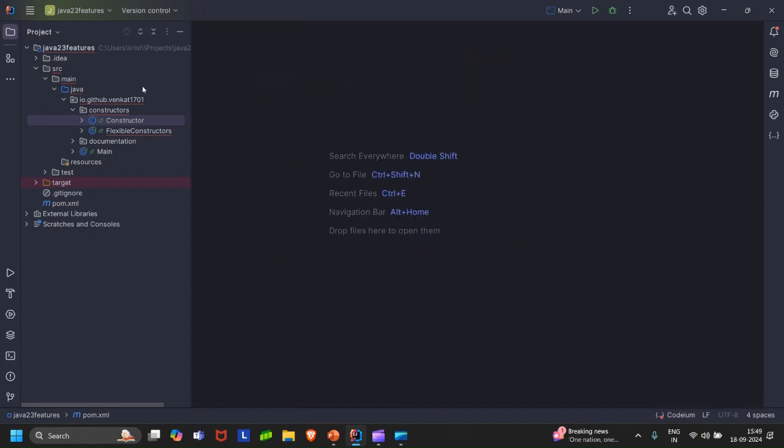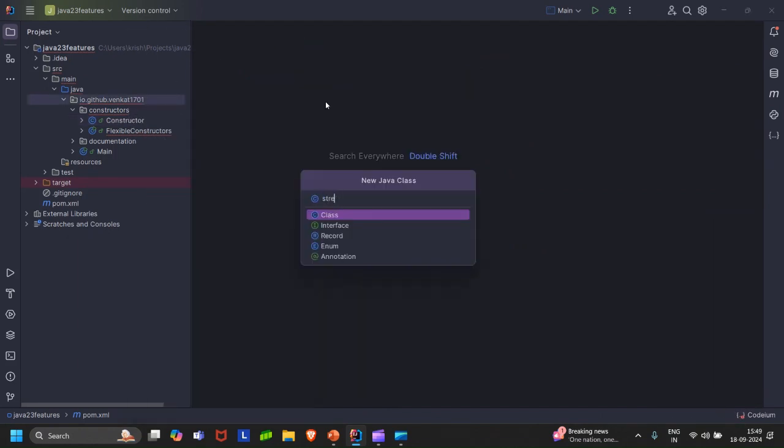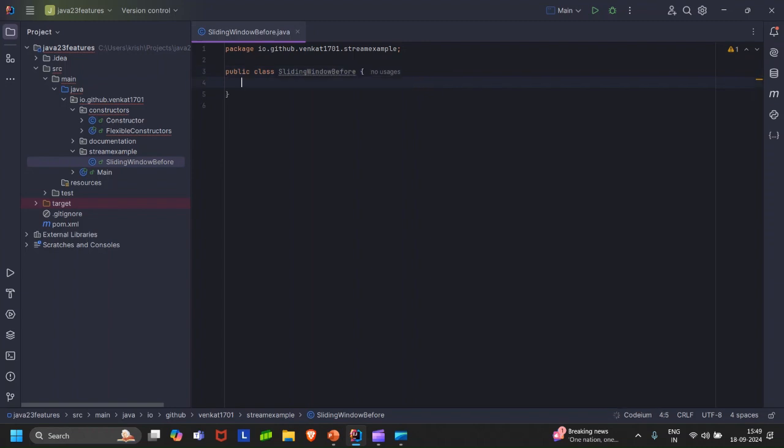So let me write StreamExample dot sliding window before. Right, seems good. I will want to have a static method, let's say max sum of sub array. What this method will do is it will find the maximum sum of a sub array of size k.